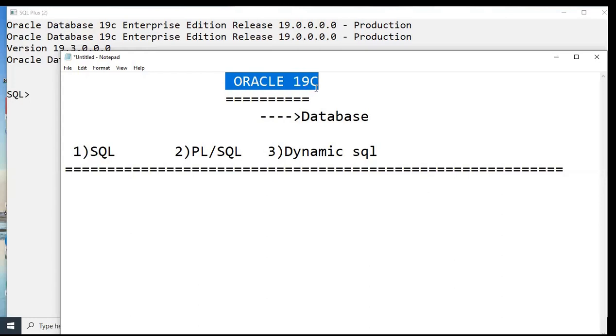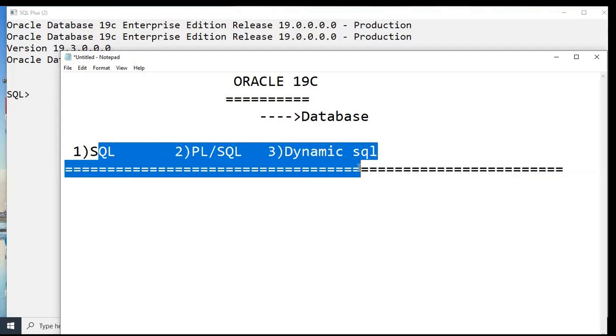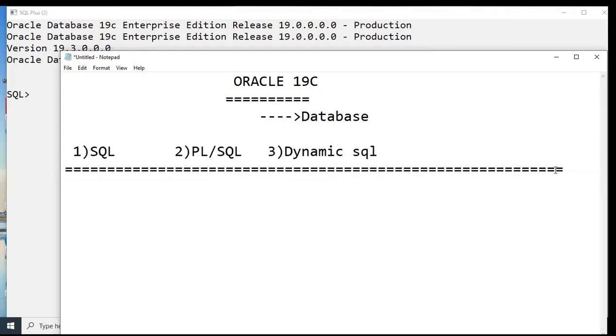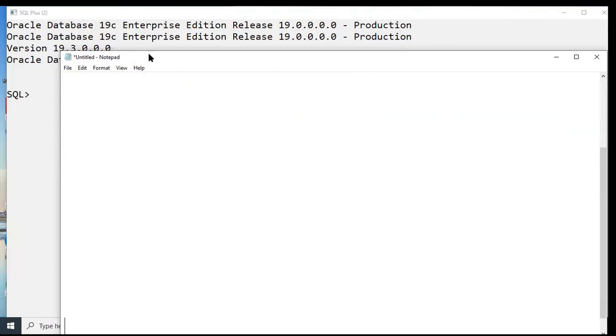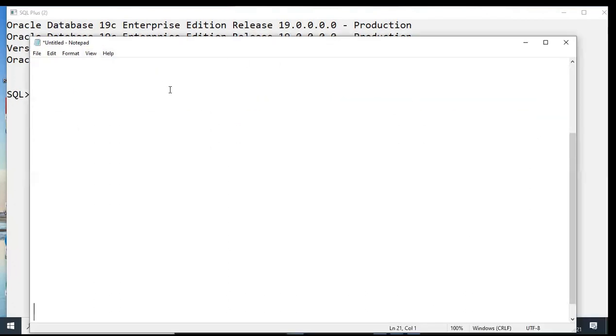Not only Java, not only .NET, not only front-end and back-end developers are required on the software company side. Do you really need this type of programming language? Now concentrate here. Why are software companies recruiting database programmers also? There is a reason. I'll give a simple outside example, which is better.